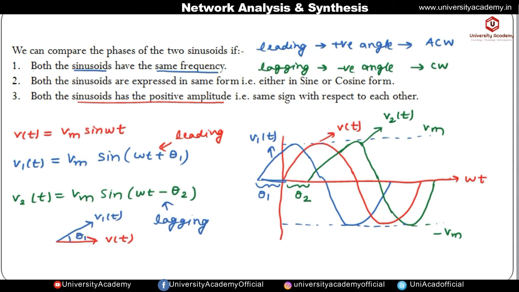Then next is v2 of t, which is Vm sine omega t minus theta 2. It means v2 of t will be lagging v of t by the angle theta 2. If it is lagging, you have to represent it in the clockwise direction. So this is v2 of t, and this is lagging v of t by angle theta 2. Okay, so this is the phasor representation.